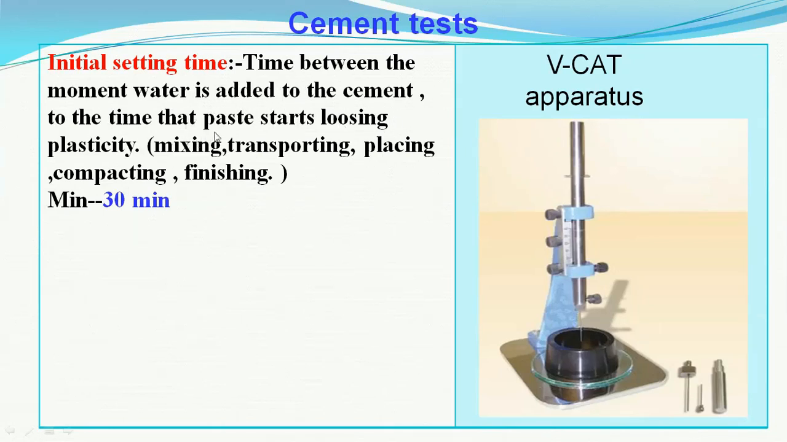Now the initial setting time is nothing but the time between the moment the water is added to the cement to the time that the paste starts losing plasticity. We want the time as soon as water is added to the cement, that is the concrete, as the cement is being used in the concrete. We need the time for the mixing, transporting, placing, compacting, and finishing the concrete. The cement should not lose its plasticity, it should not become hard. So the expected minimum initial setting time is 30 minutes. More setting time is expected, either from the cement or by adding some admixtures.